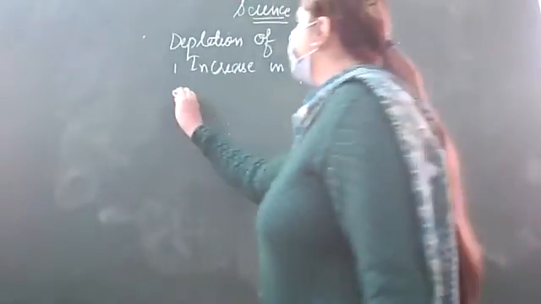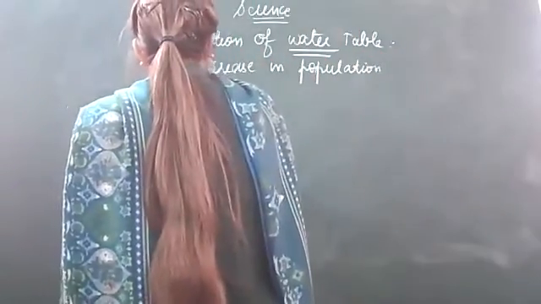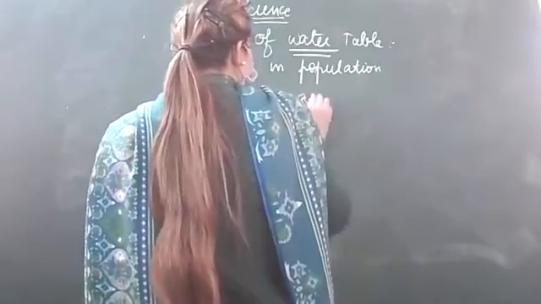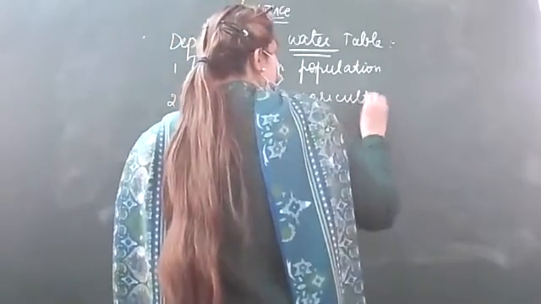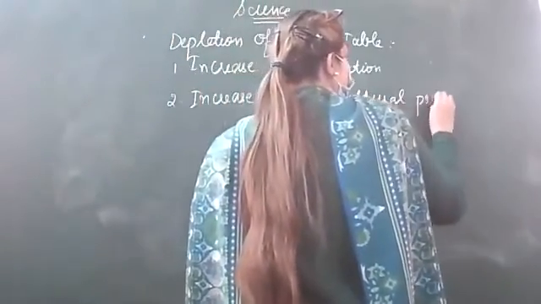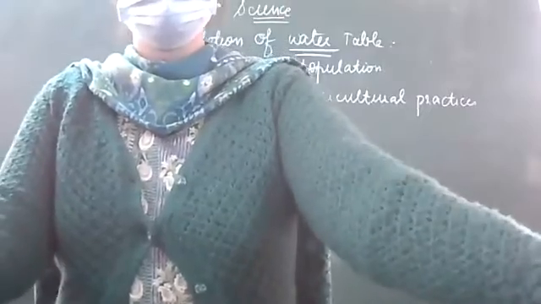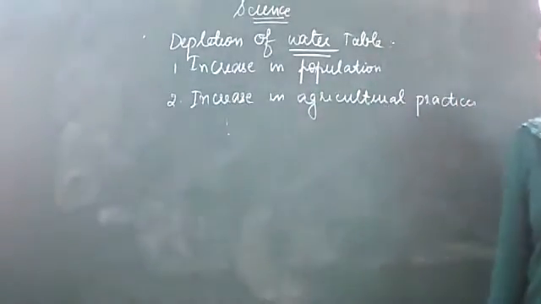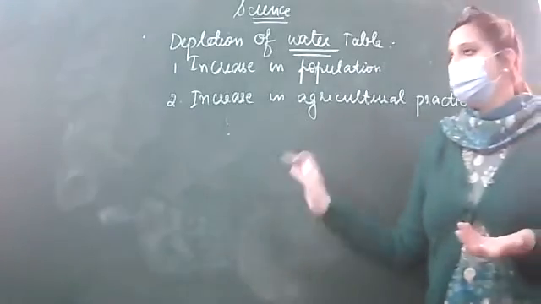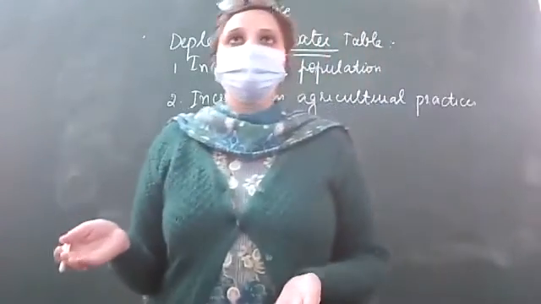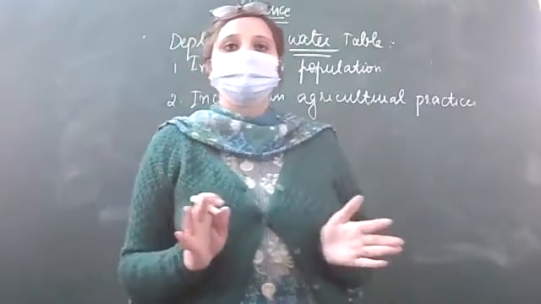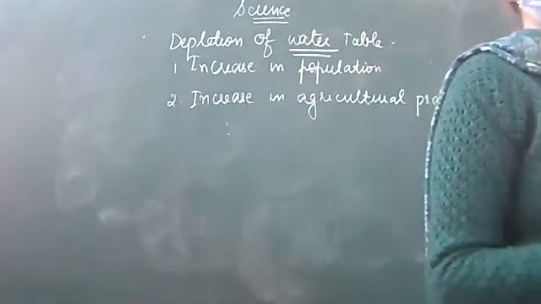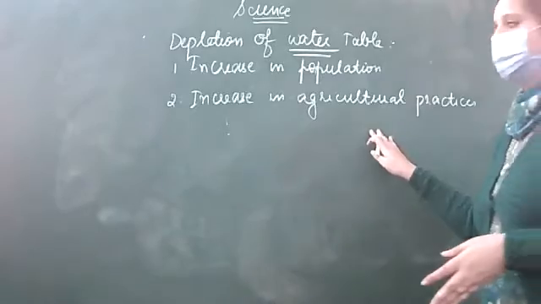The second point: increase in agricultural practices. The agricultural practices are increasing day by day because with the increase in population the demand for food is increasing. To meet that demand, the farmers are growing more and more crops. Agricultural purposes need water, so that's why the demand for water is increasing.